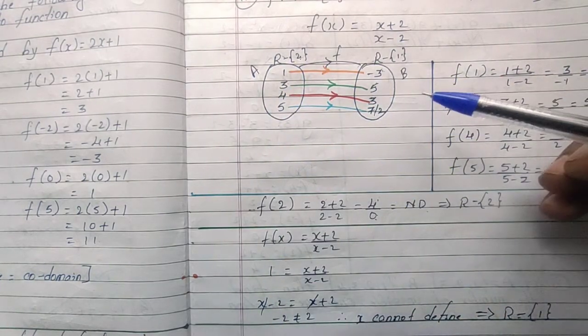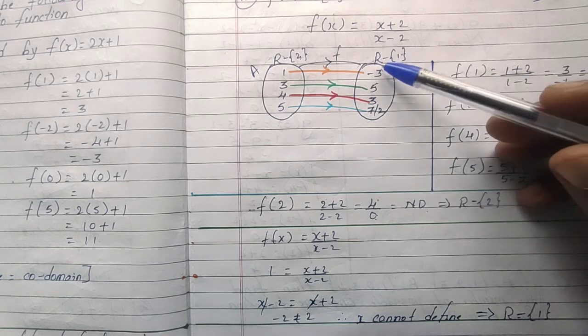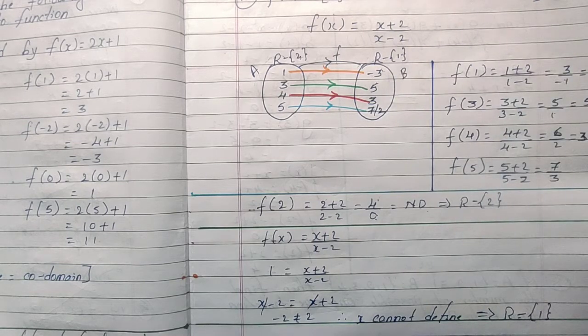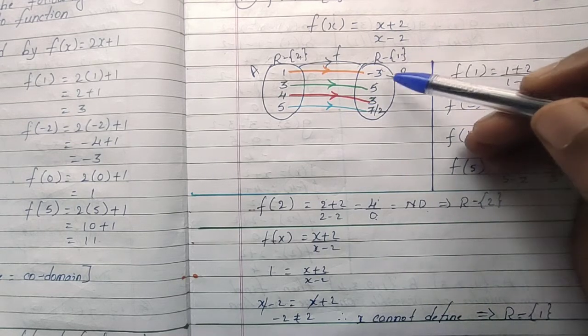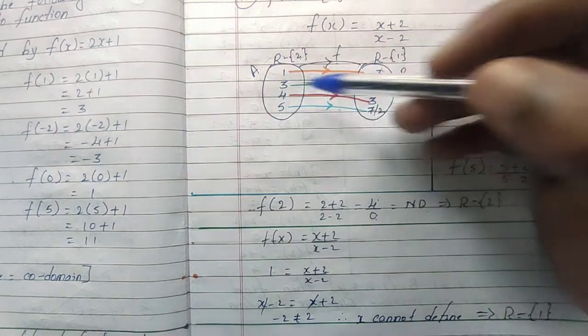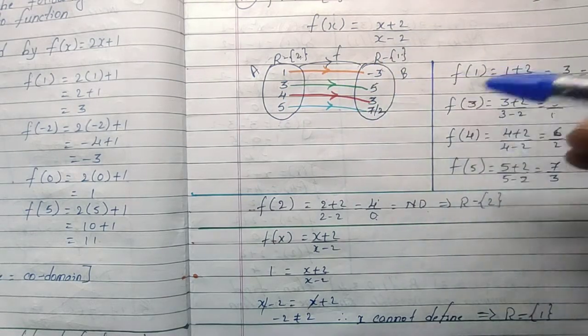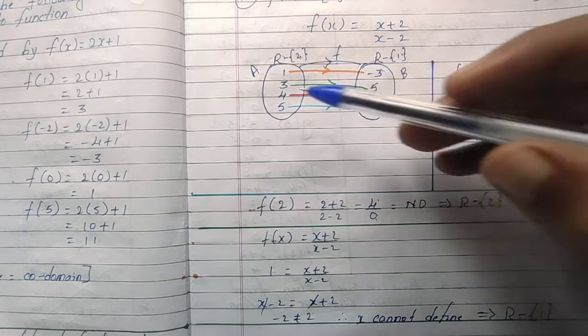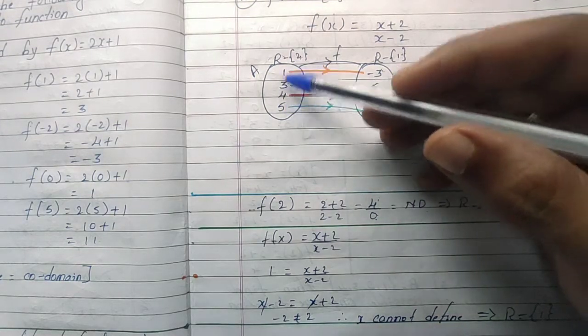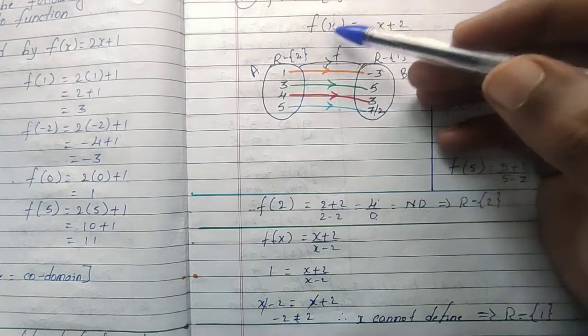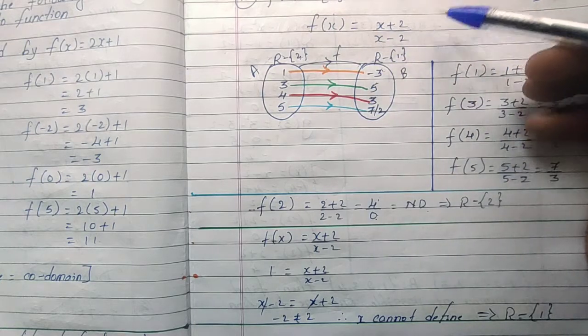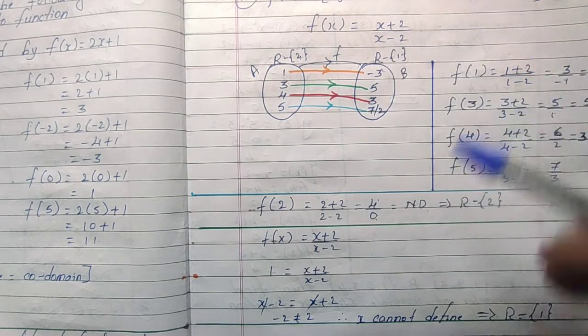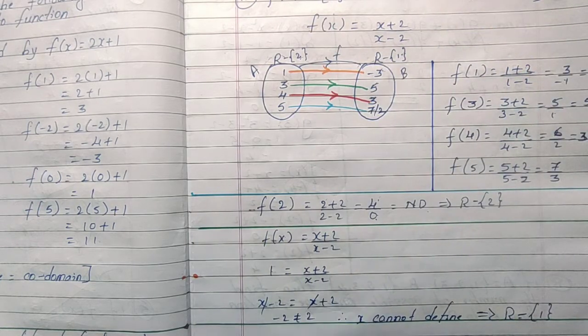Then you can ask me, why have they given R minus 1, sir? Assume some element has image 1. Some x value, when I substitute, I am getting 1. So f of x is nothing but 1.